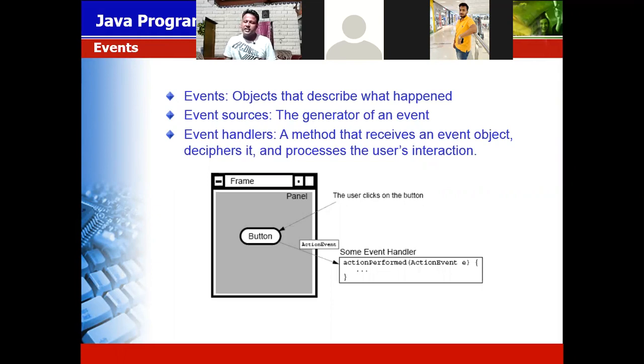Event is an object that describes what happened. Event source is the generator of the event. Event handler is what? It is a method which is used to process the user interaction. I will just give an example.